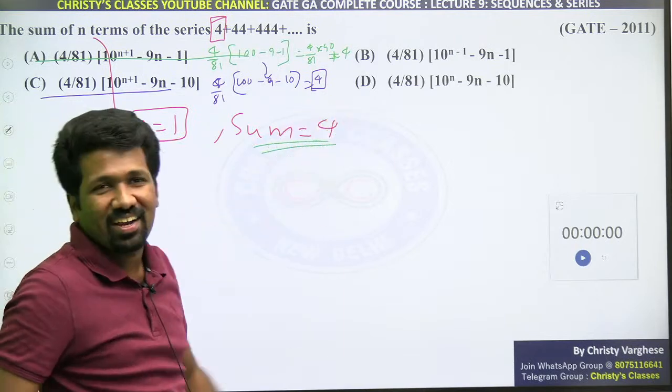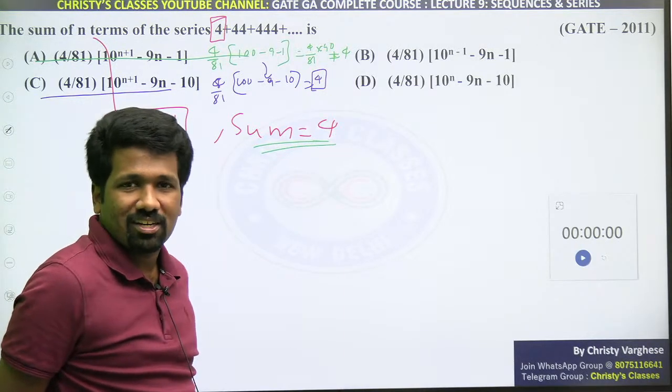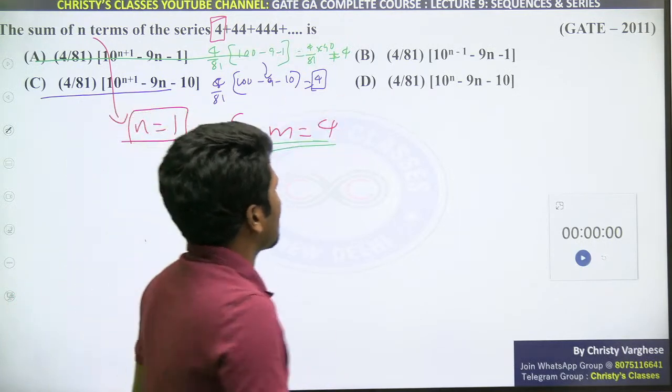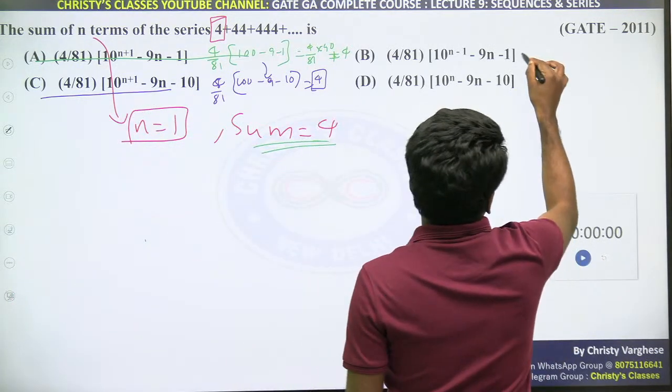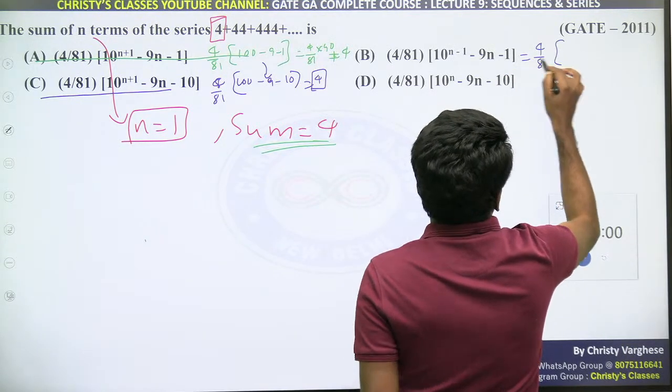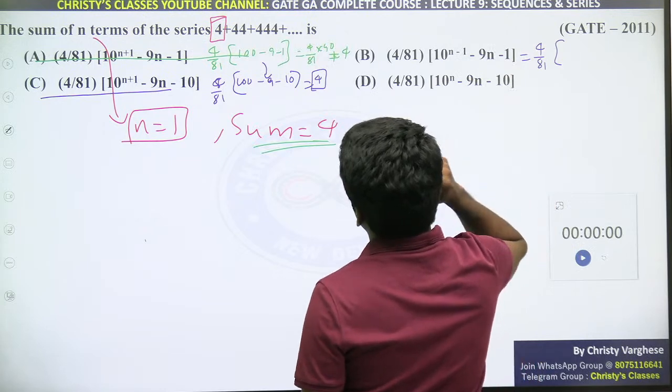So this is a potential answer. Because if you are unlucky, there may be one more option which satisfies 4. Then you have to try one more example. But this is a possibility. Let us try other options. Other options need to be tried. Substituting n equal to 1, we get 4 by 81 into 10 raised to 10 minus 1. Sorry, 10 raised to 1 minus 1.